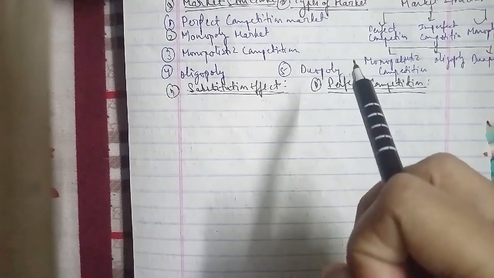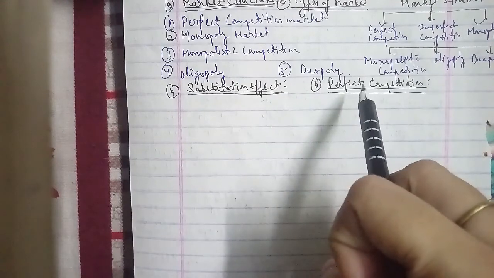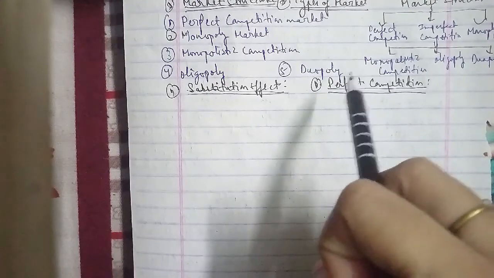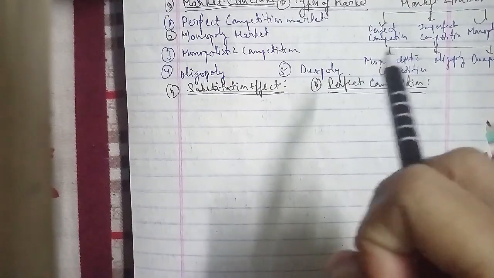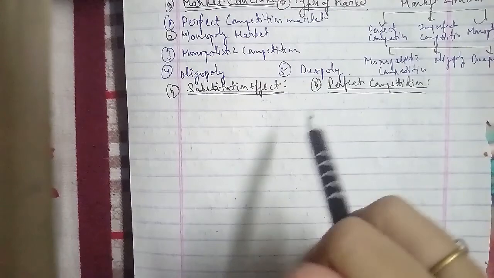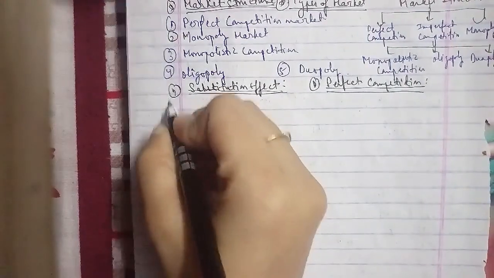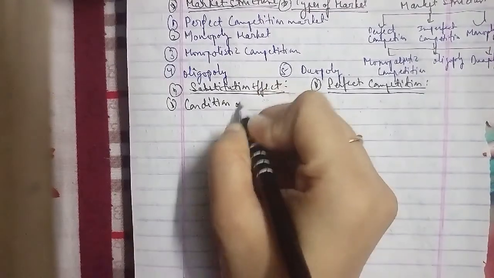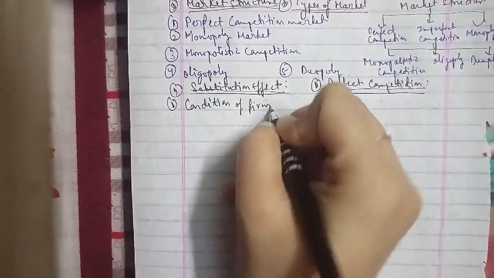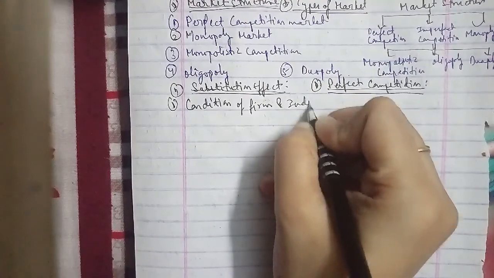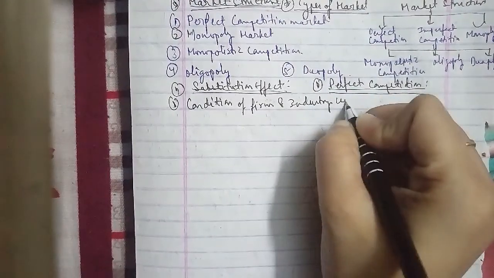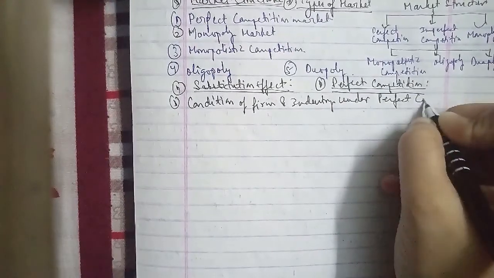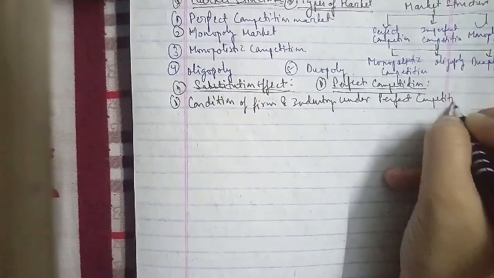So under perfect competition, we'll talk about the conditions of firm and industry under perfect competition. The following are the conditions of a perfectly competitive market.